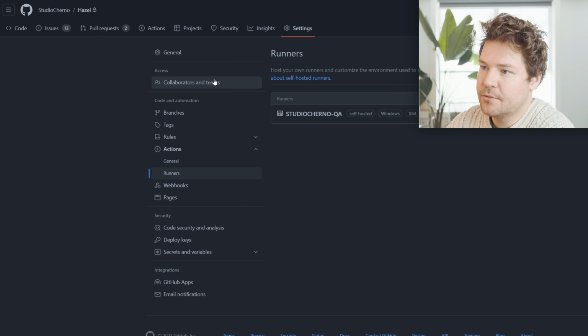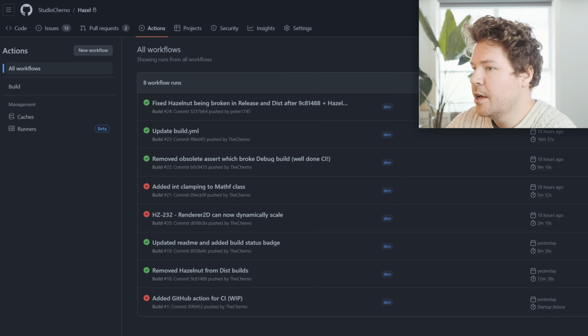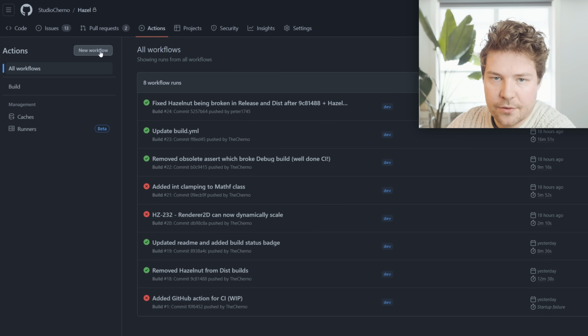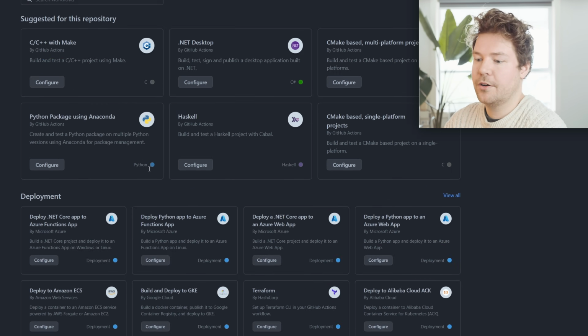So that also is rather simple. If we go to Actions, we can create a new workflow. And then you basically choose a workflow to start with. And these workflows are just defined by YAML files, which is great because I love the YAML format and I think it's really simple, easy to understand, and easy to read.